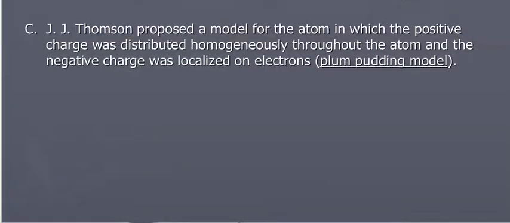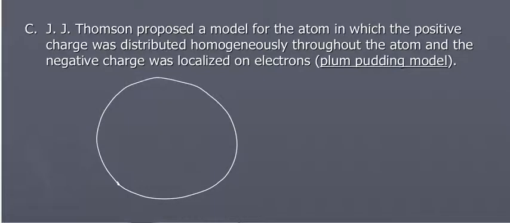J.J. Thomson proposed a model for the atom. We had Dalton's model for the atom, which was just an empty sphere. Then we had J.J. Thomson. Thomson's model became known as the plum pudding model. The electrons are kind of stuck in place like a chocolate chip cookie, but he called it plum pudding. And the positive charge is spread throughout. So J.J. Thomson, immediately after Dalton, came up with his model around 1900. And this was a model that was accepted for some time, the plum pudding model, where the electrons are stuck in place and the positive charge is spread throughout the atom.